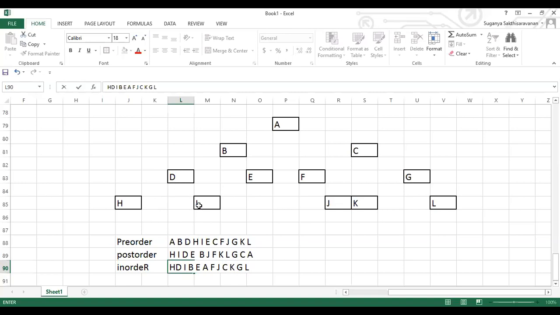Got it? H, D, I, B, E, then A, then followed by F, then followed by J, then followed by C. After C, I'll have K, G, L. This is the order of it. This is for your in order.